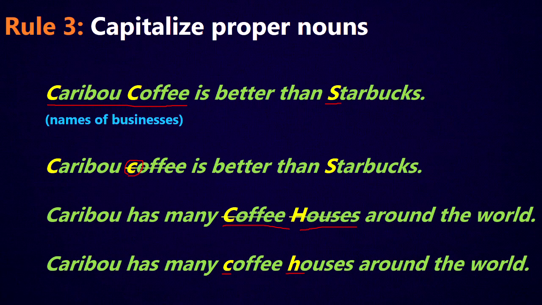So up here we see Caribou Coffee. The C is capitalized because it's part of the name. Down here we see coffee is lowercase because it's not part of a name. It's just a general name of a general kind of a business.